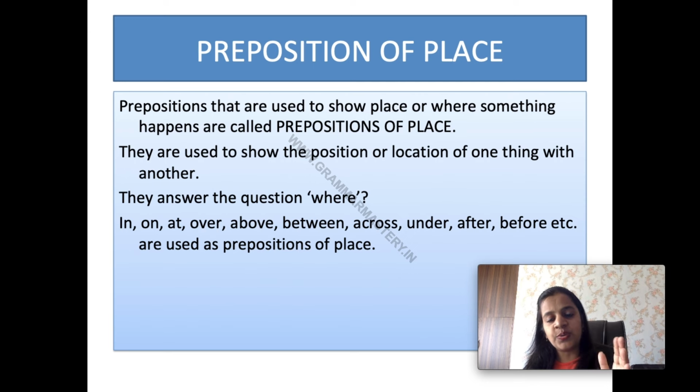As I have already told you, prepositions of place basically describe the where words, where things are. So they are used to show place or where something happens. कहाँ पे कोई चीज़ हुई है उनको जो describe करती हैं, they are called prepositions of place. As we know that prepositions link the nouns, pronouns or phrases with the other words of the sentence, same way they are used to show the position or location of one thing with another. They answer the question where.